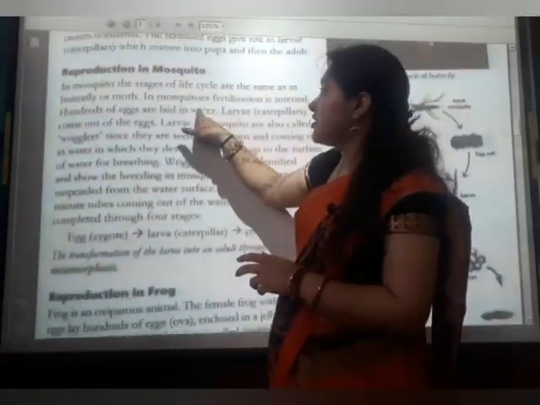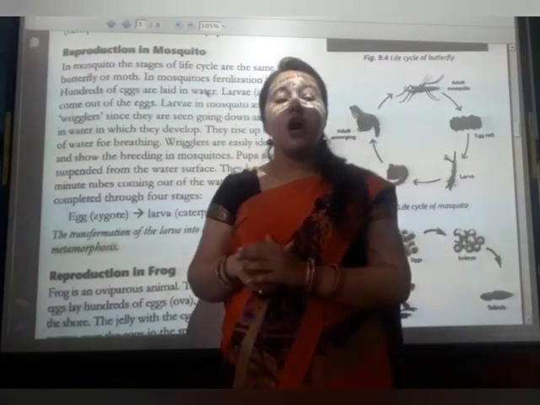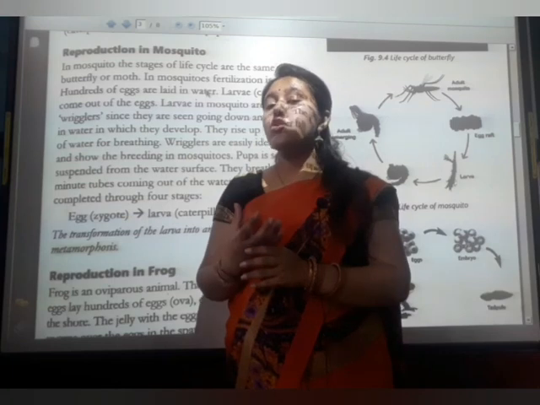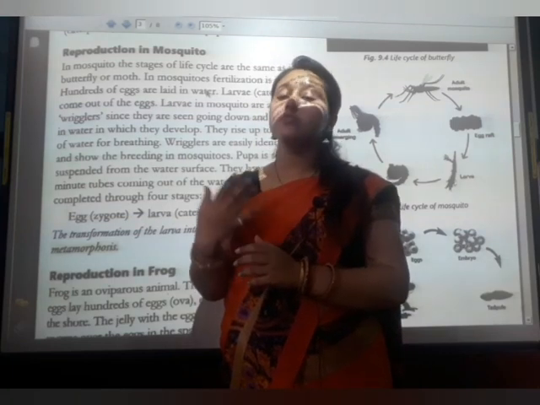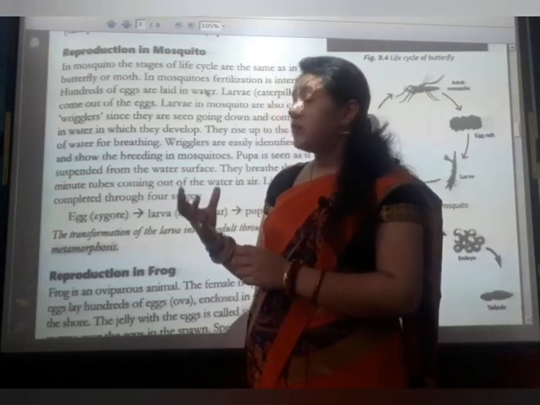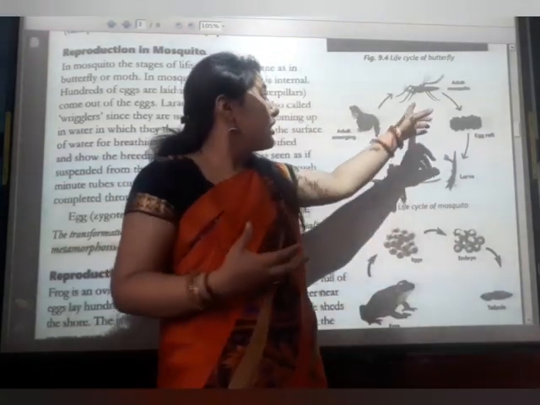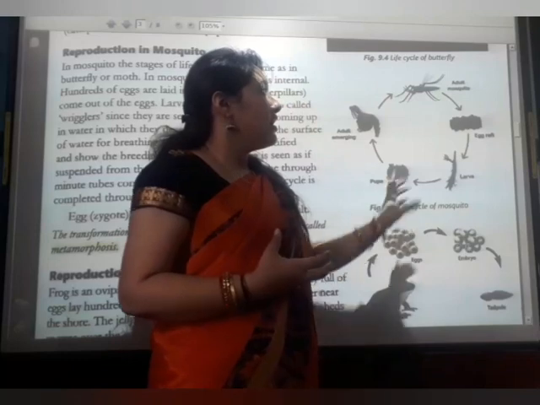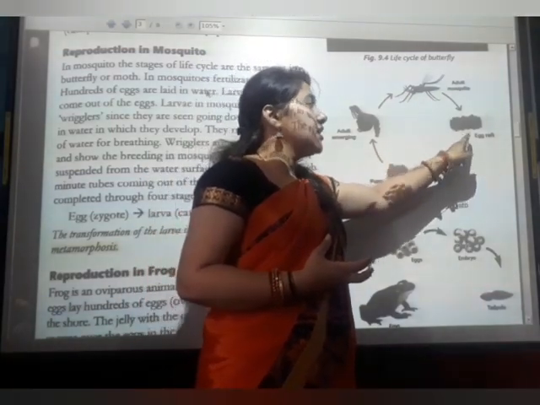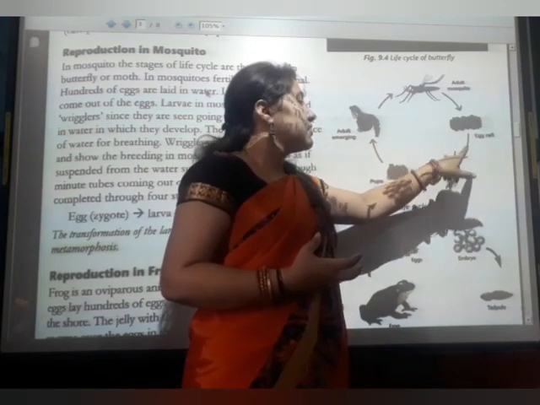Then the reproduction in mosquito. How does a mosquito reproduce? Like this only, mosquitoes also lay eggs. They lay thousands of eggs in the water, in a pond. So the adult mosquito is there, and again it lays eggs. They lay an egg nest.